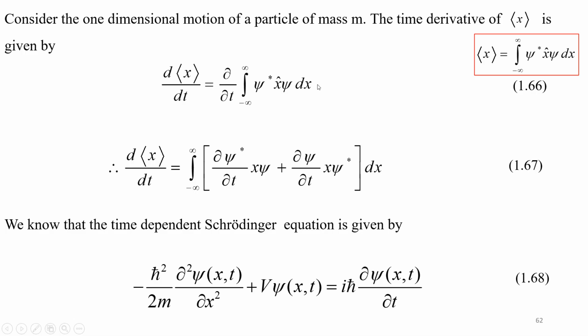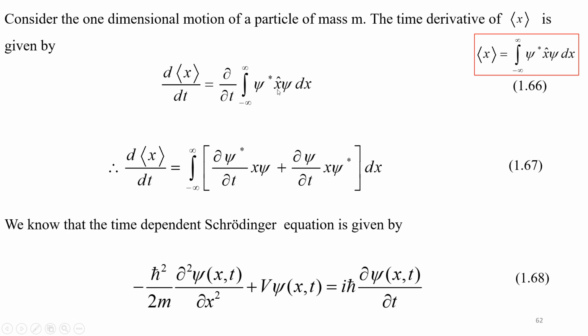So we can write this equation exactly as it is, 1.66. Now we can differentiate with respect to time, and we know that psi is a function of position and time. So we'll have to differentiate this one first, keeping this as constant, plus keeping this as constant, we'll have to differentiate this.